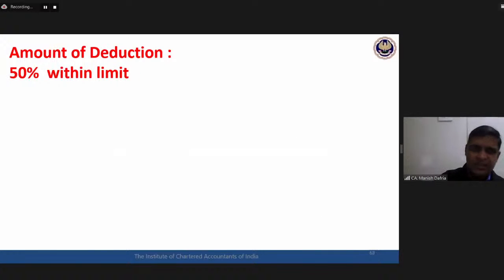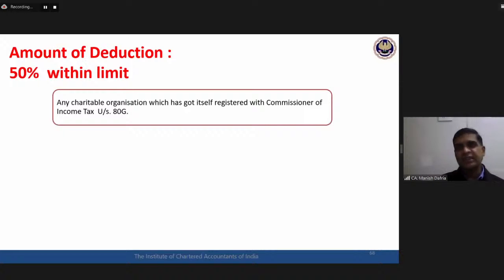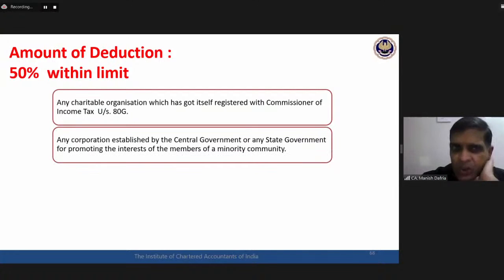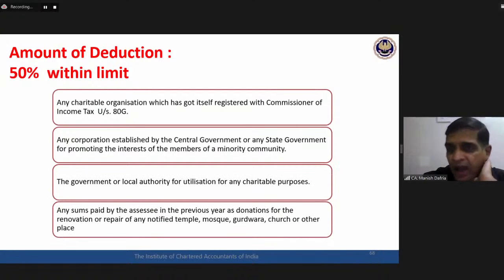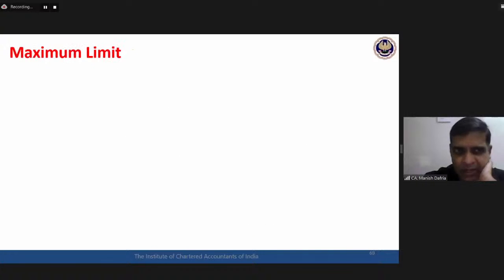But before this, the fourth category, 50% within limit. This is the most common part of this 80G deduction. Various charitable organizations, what we call NGOs, have got themselves registered with the income tax under section 80G. So for donations given to all these charitable organizations, all these NGOs, within that particular limit, 50% would be the deduction available. Okay.